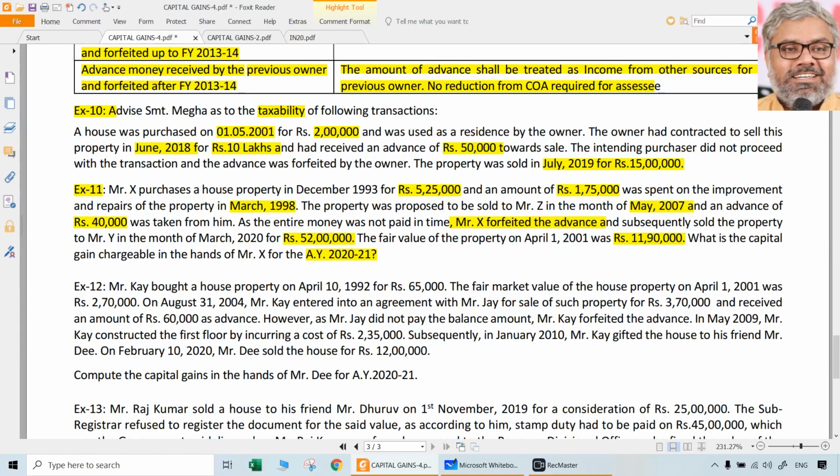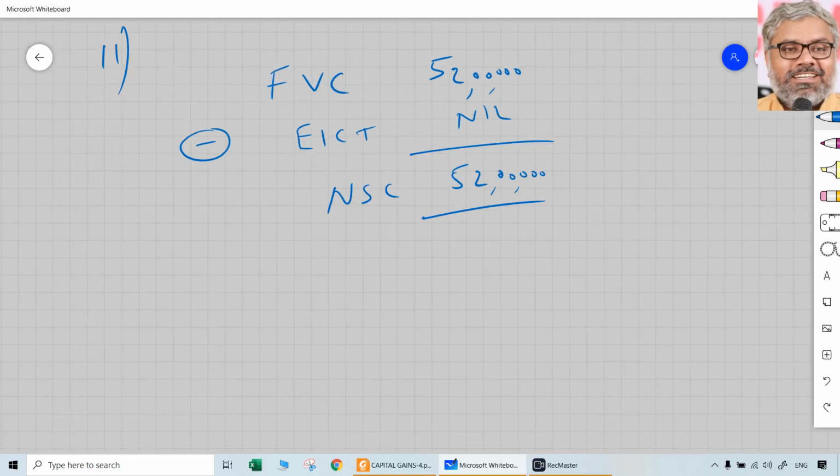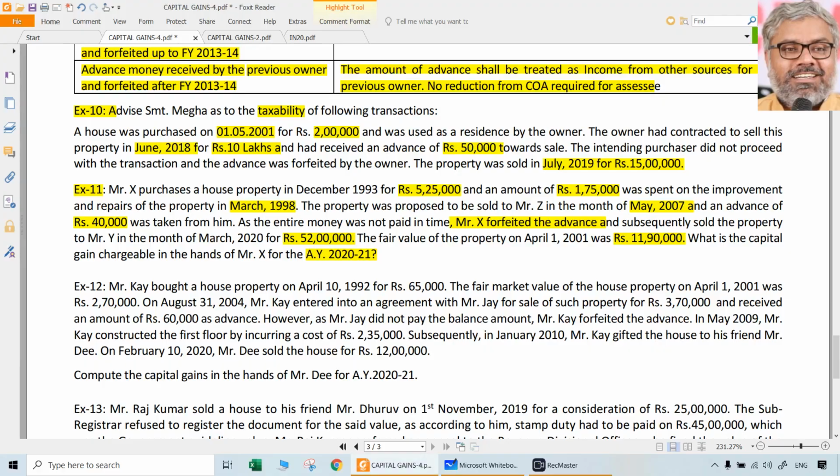That itself will be the net sale consideration also. In the exam you can just show expenses in connection with the transfer as nil. So we have net sale consideration, the same 52 lakhs. Like this you can add one step for presentation purposes. It will not give any additional marks, but it just looks good that we know the entire format.